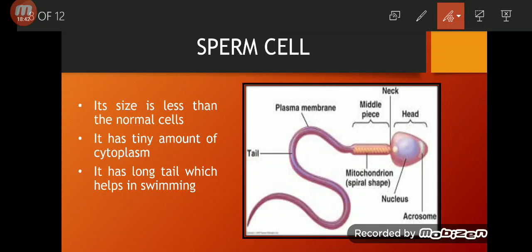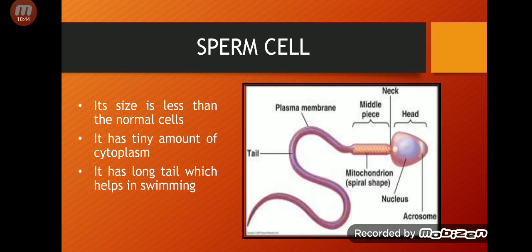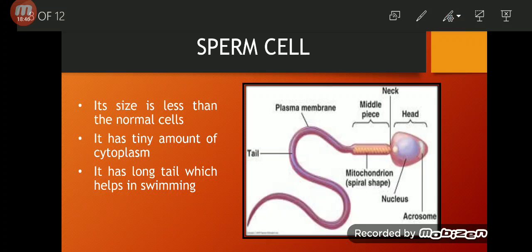Look, this is the head. Inside the head you have the nucleus, you have the acrosome, then this is the middle piece, which has mitochondria inside it.